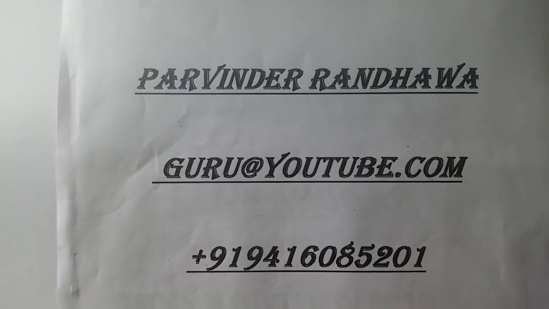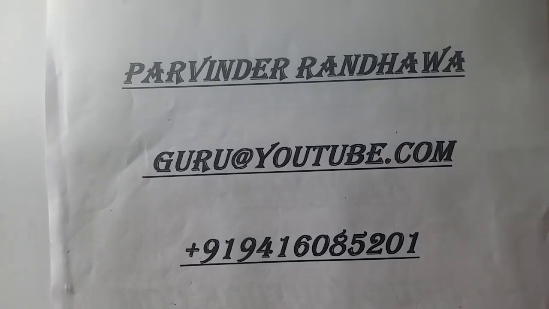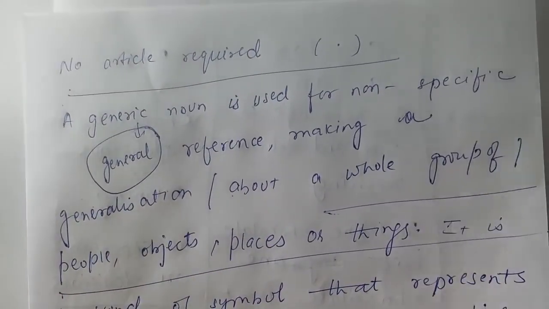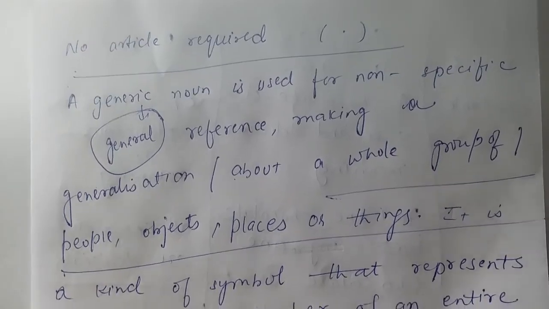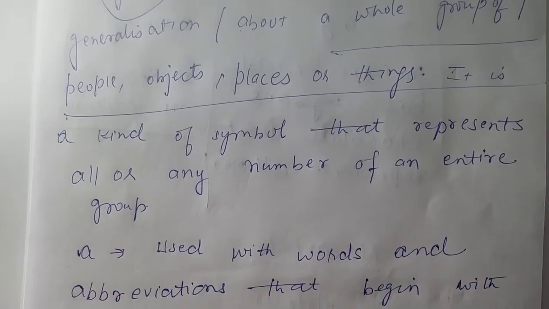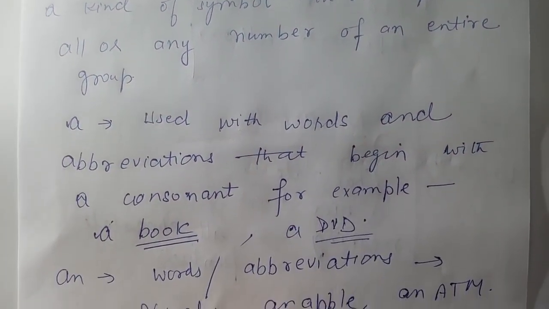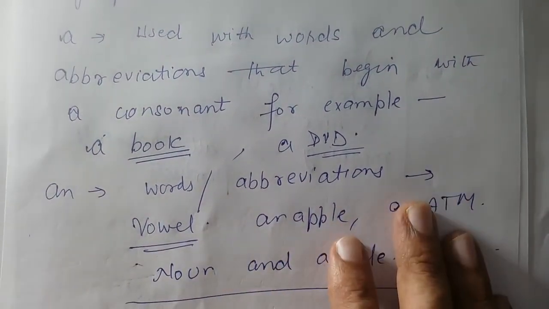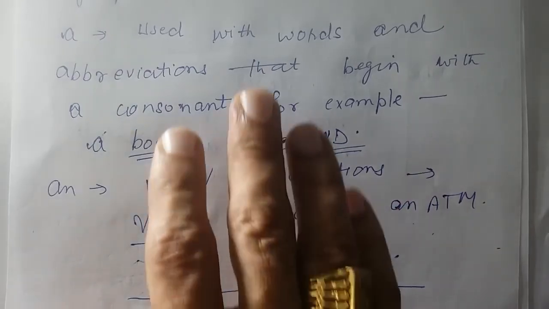Next I am going on to capital letters. That's very much necessary in your writing also, because you people are making mistakes in those also. Even some people are creating very minute mistakes here. So I will just show you the 3 sheets here, which I have done in front of you, and you are watching my YouTube channel, that's Parvinder Randhawa Guru. So this is on no article required, where there is a generic noun, and these are the few relations of generic nouns I have told. And then start my A and N, right? So this is my page number 1 on which I have worked.